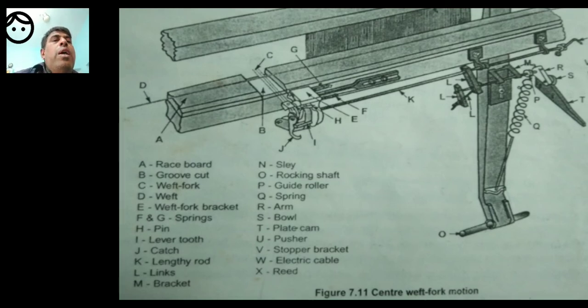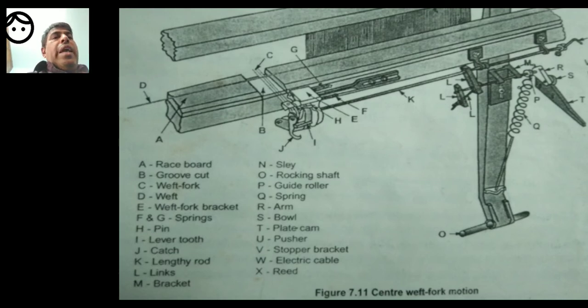K is the lengthy rod. L are the links. M is the bracket.